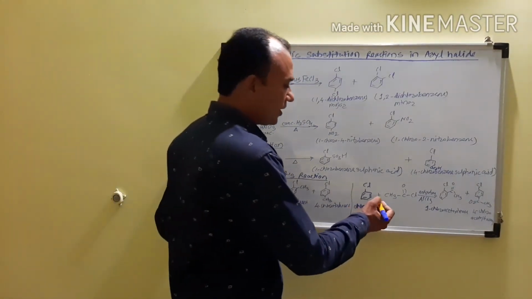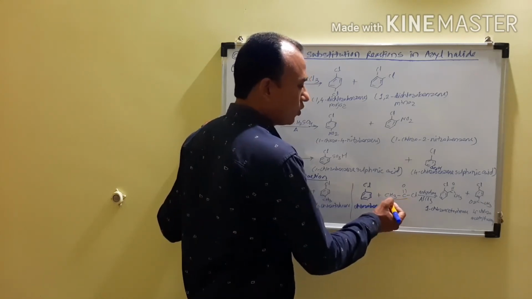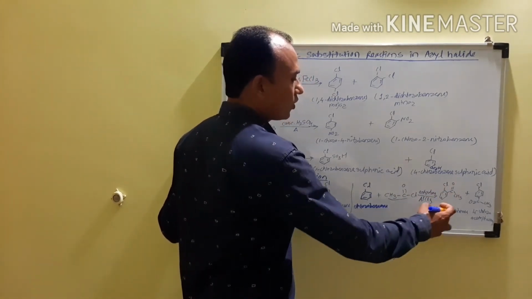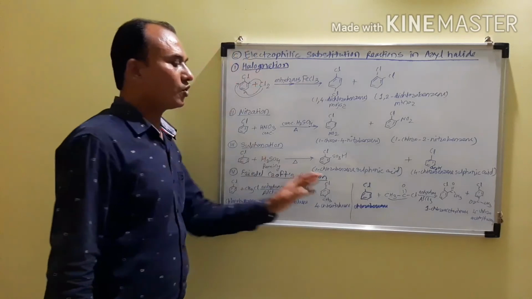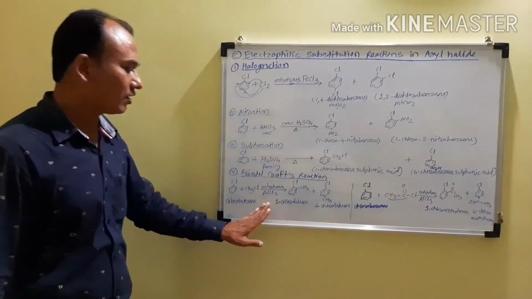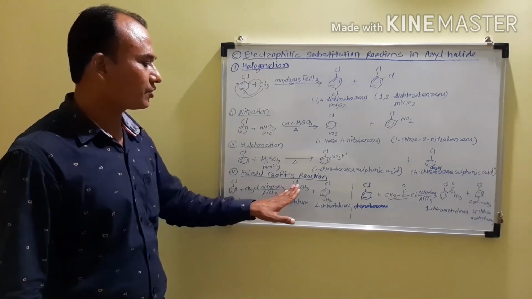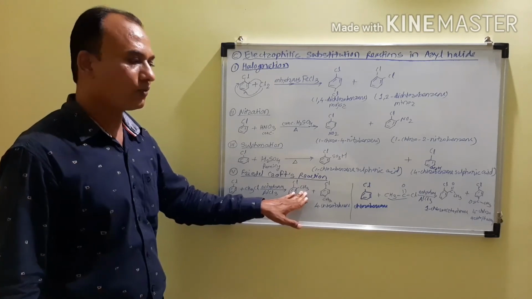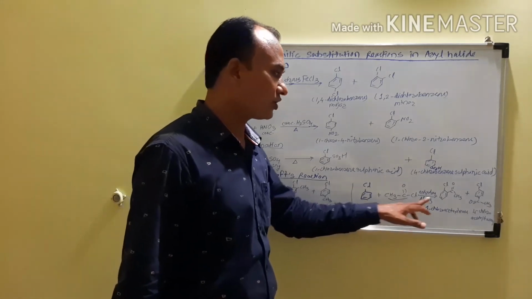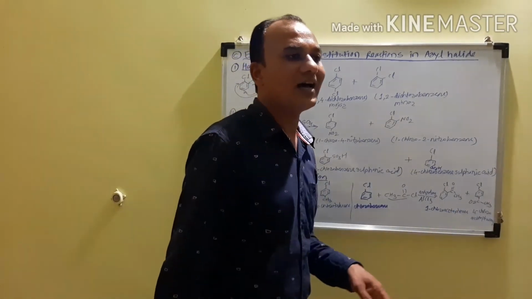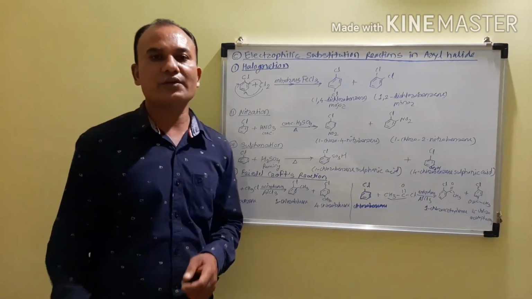In that case, there will be a substitution of hydrogen at the ortho and para positions by which group? That is the COCH3 group, to give 1-chloroacetophenone and 4-chloroacetophenone. So that is called the Friedel-Crafts acylation, and the other is called the Friedel-Crafts alkylation. In the Friedel-Crafts alkylation, there will be a substitution of the methyl group, or the alkyl group, and when we consider the Friedel-Crafts acylation, there will be a substitution of the acyl group on the benzene ring. So those are the Friedel-Crafts reactions which are given by the halogens.